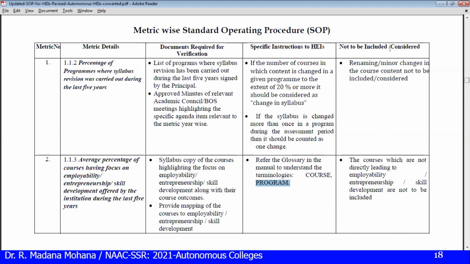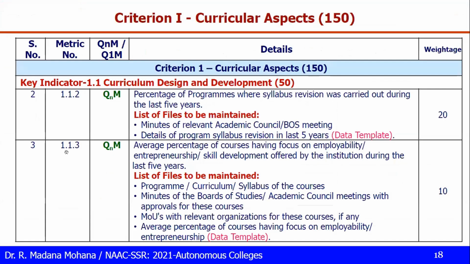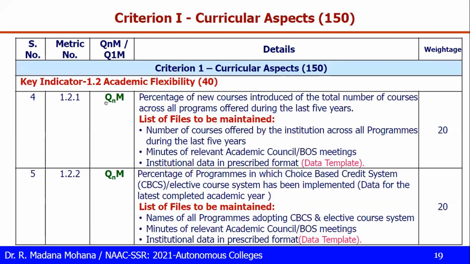Courses which are not directly leading to employability, entrepreneurship, or skill development are not to be included or considered. The courses which are directly leading to these areas, only those courses you can include. Okay, that is 1.1.3. Then coming to 1.2.1, this is also quantitative.